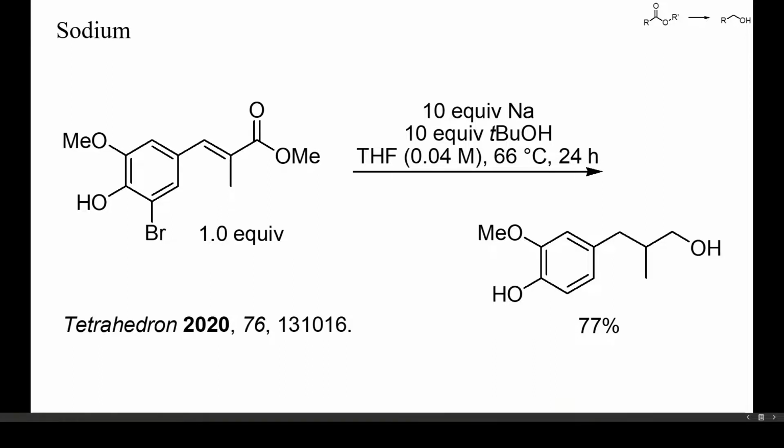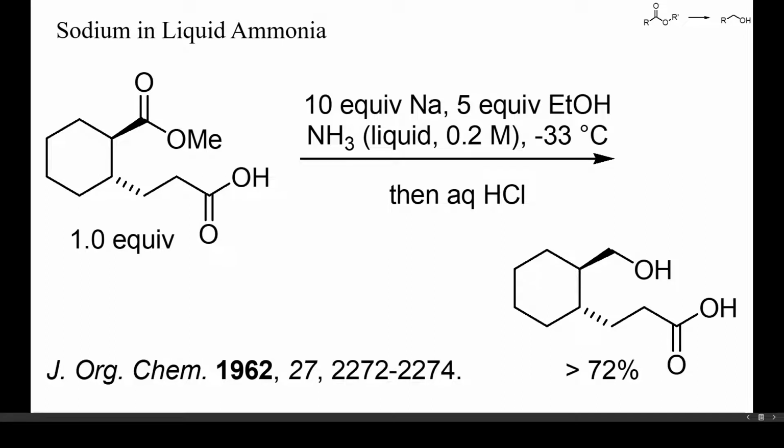2- and 4-bromophenols are, however, particularly reactive, and catalytic hydrogenation or other reducing agents would also cause a debromination of this starting material. Sometimes better results can be obtained with liquid ammonia as solvent, as in this example. Carboxylic acids will be converted into sodium carboxylates during such reductions, but will usually not be reduced further.